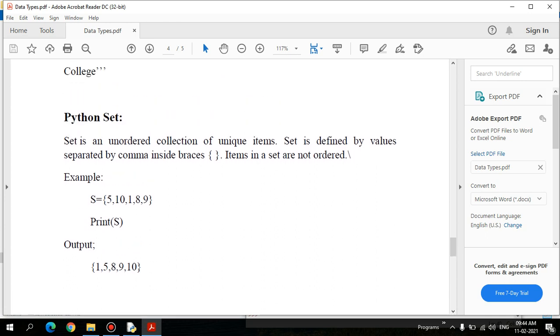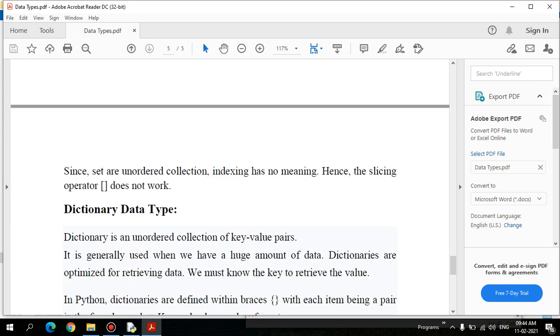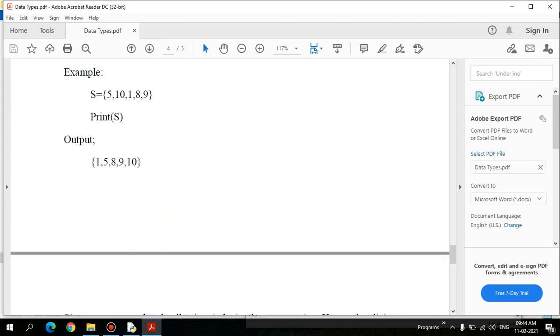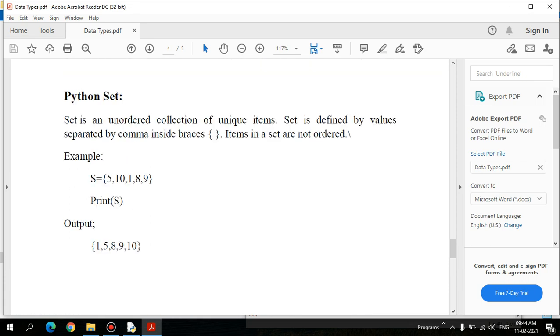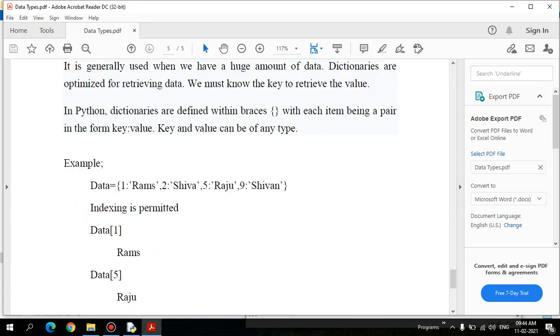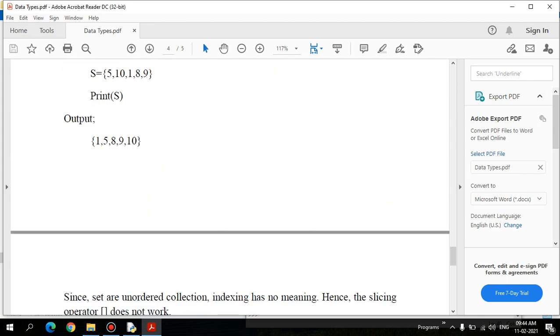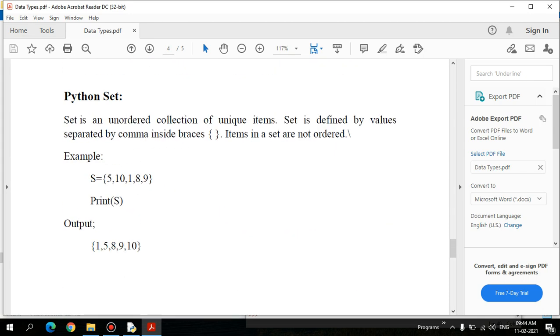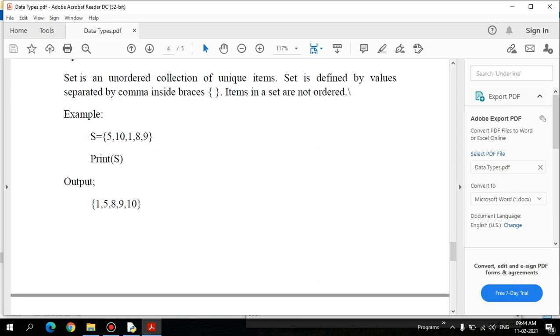It is an unordered collection of unique items, so unique items is the key value. The positions of set elements may be subject to change. For example, look at s equal to 5, 10, 1, 8, 9. If I print it, sometimes the positions of the data elements in the set may change.